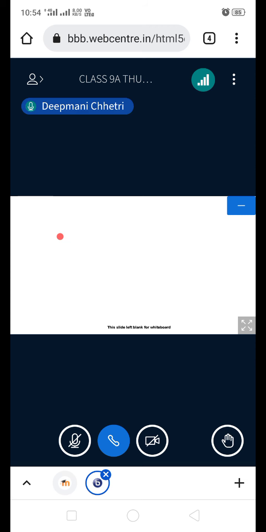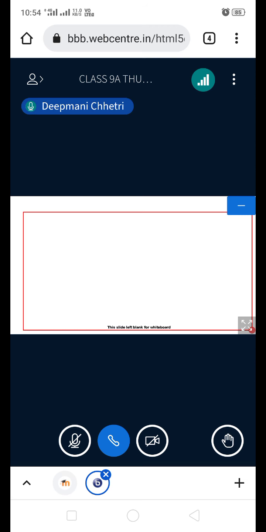Now we'll start with the next thing. That is the difference between the rivers of North India and South India. For the difference, the best thing is to make a table quickly. Understood? Rivers of North India and South India. For that, make a table over there. Like this. One side write down rivers of North India.